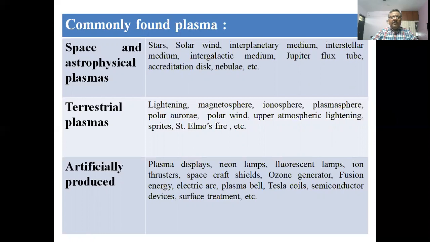The space and astrophysical plasmas constitute stars, solar wind, interplanetary medium, interstellar medium, intergalactic medium, Jupiter flux tube, accretion disks, nebulae, etc. The terrestrial plasmas are lightning, magnetosphere, ionosphere, plasmasphere, polar aurorae, polar wind, upper atmospheric lightning, sprites, luminous fire, etc. The artificial plasma, that is the plasma we produce in the lab, includes plasma displays, neon lamps, fluorescent lamps, ion thrusters, spacecraft shields, ozone generator, fusion energy, electric arc, plasma bell, Tesla coils, semiconductor devices, surface treatment, etc.